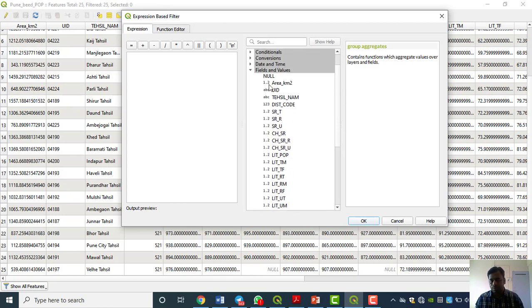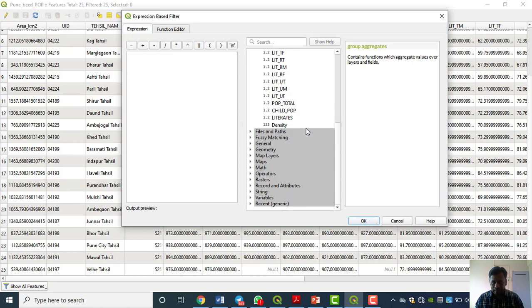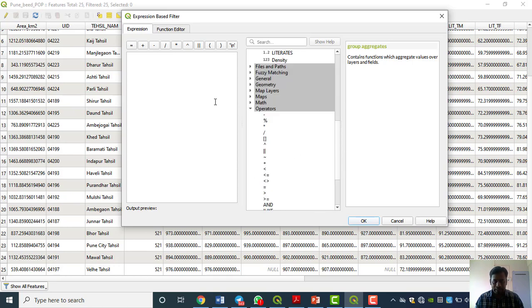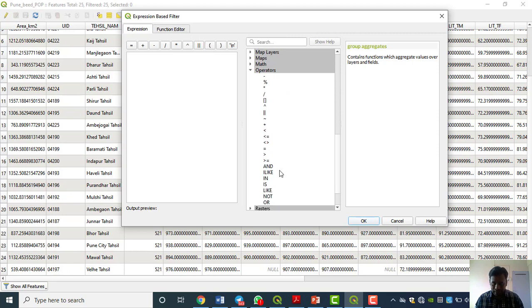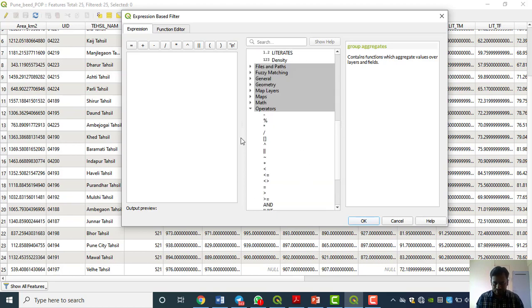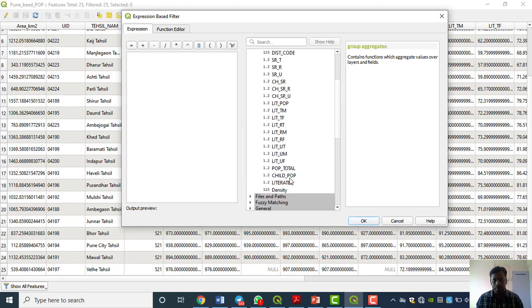Downside, one option is there, that is the operators. The same operators we can get here also, and if you wish, you can use your keyboard also. Nothing wrong in that. For your information, you can get those options here or here, it is up to you. Whatever you feel comfortable and easy, you can use.